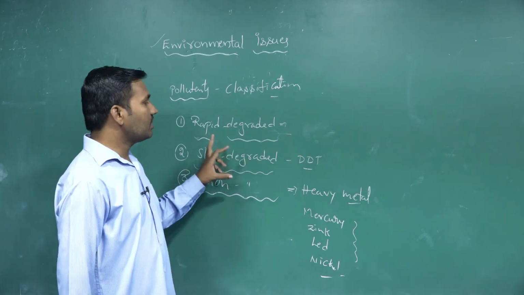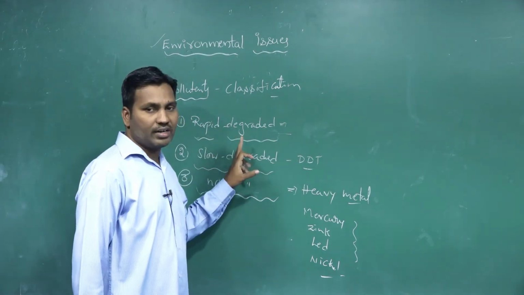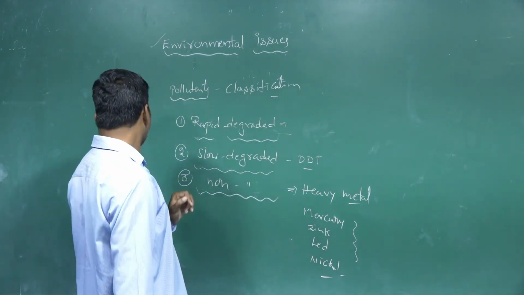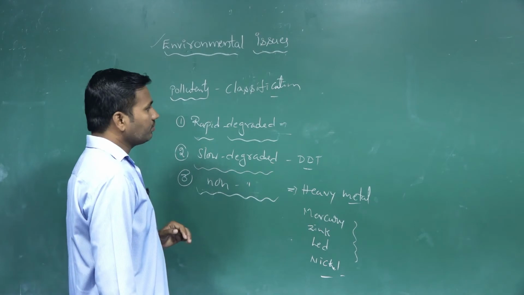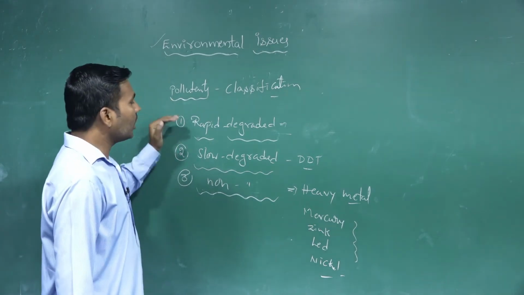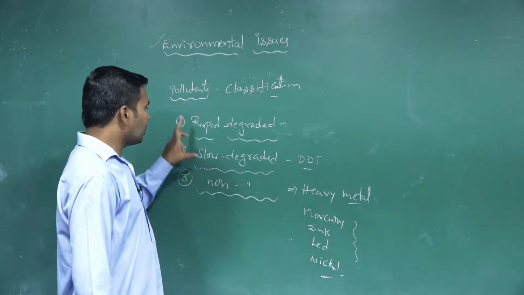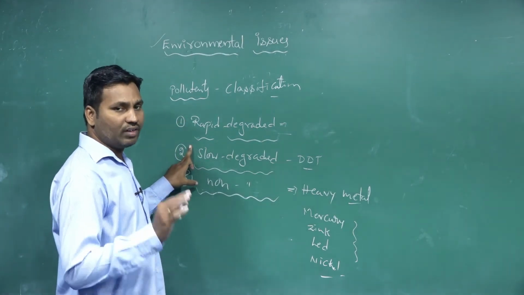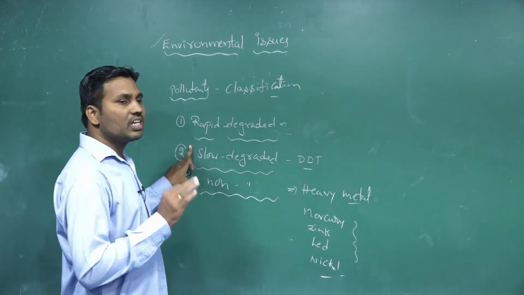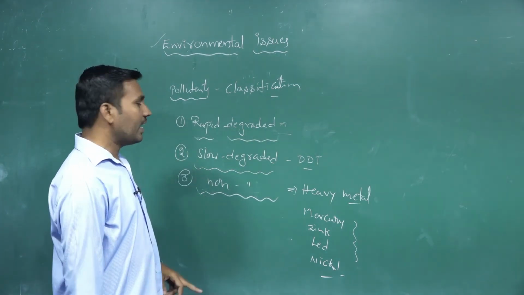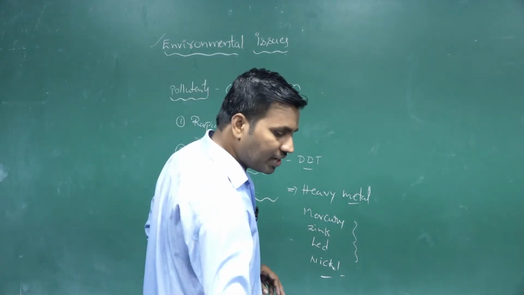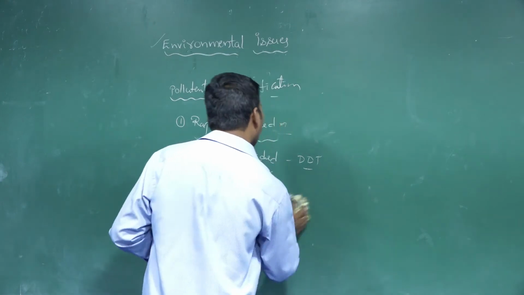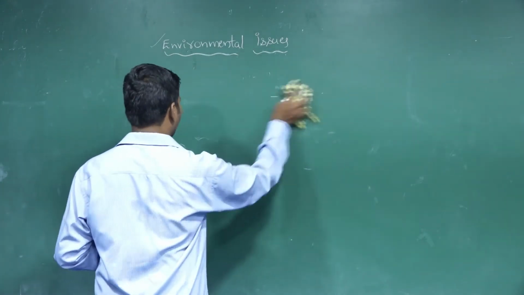This is the basic classification of the pollutants based on their degradation and their catalytic forms. Next, we are looking at what these pollutants do in the environment. They cause major effects on the environment, and the major one is air pollution. What is meant by air pollution, and its sources and causes, we can discuss one by one.